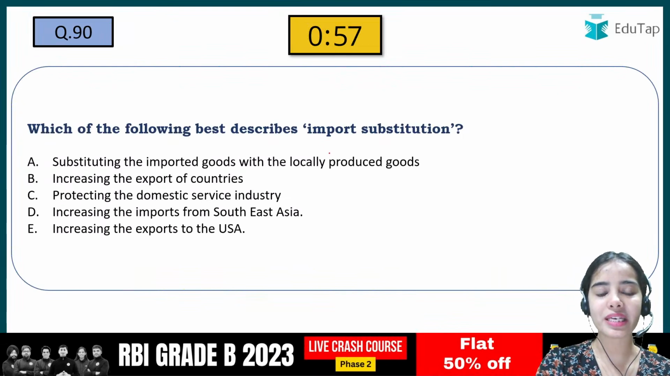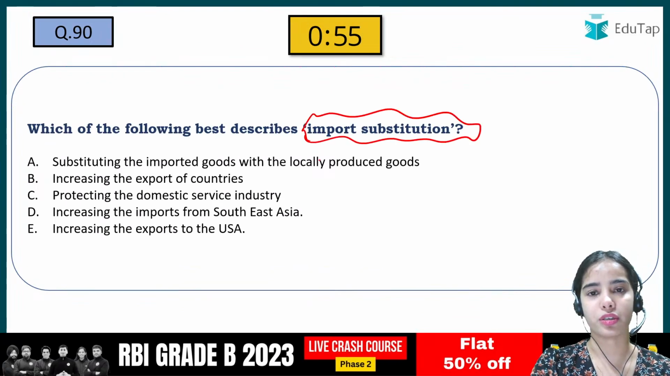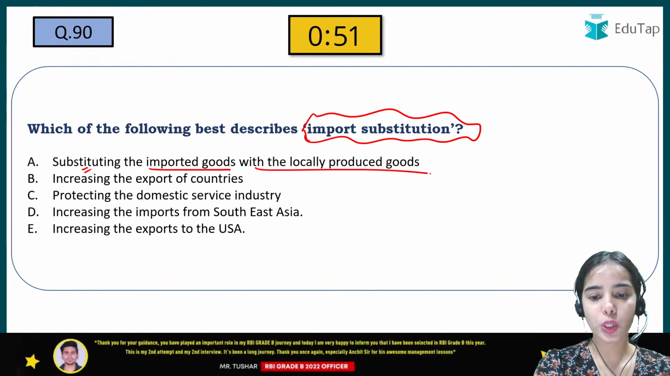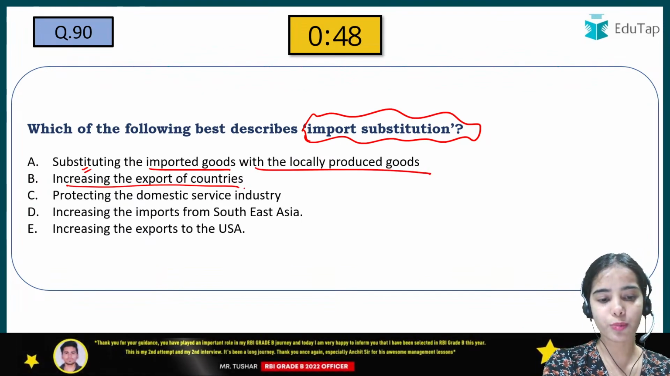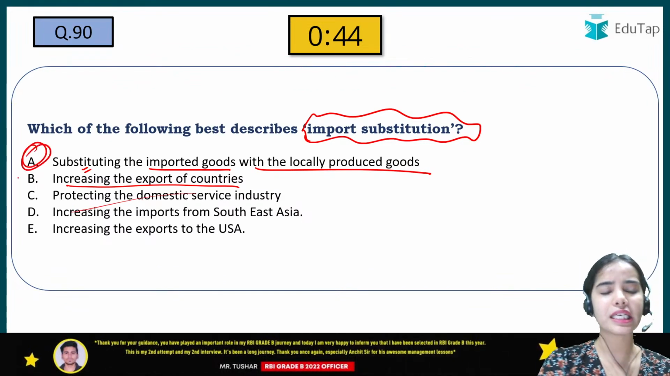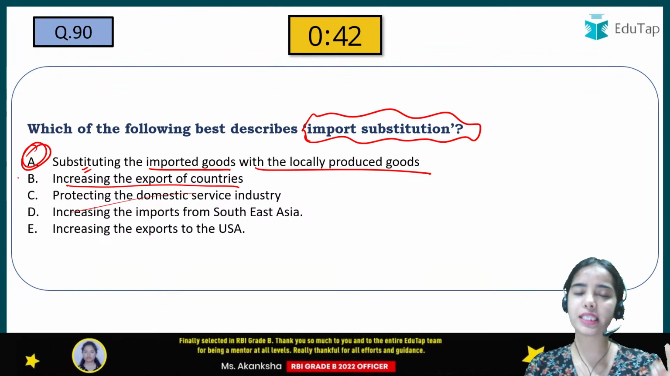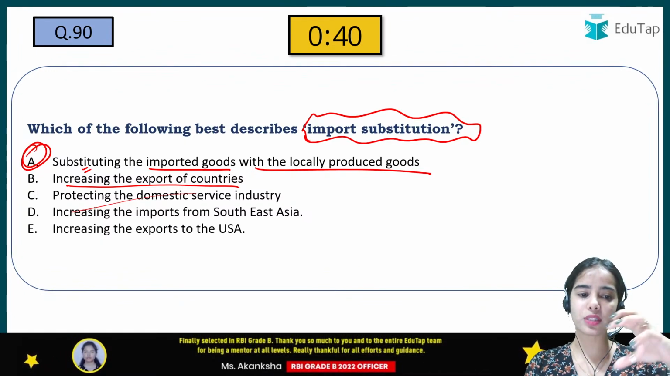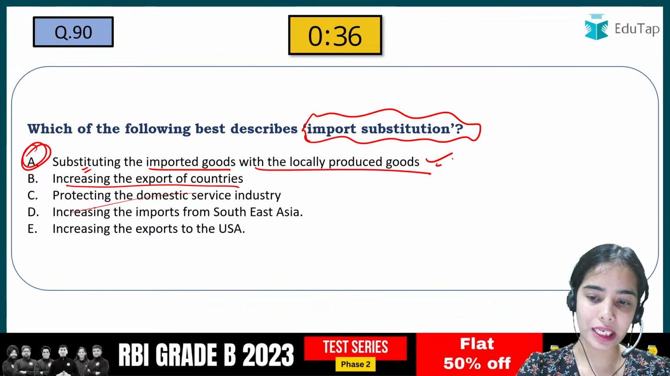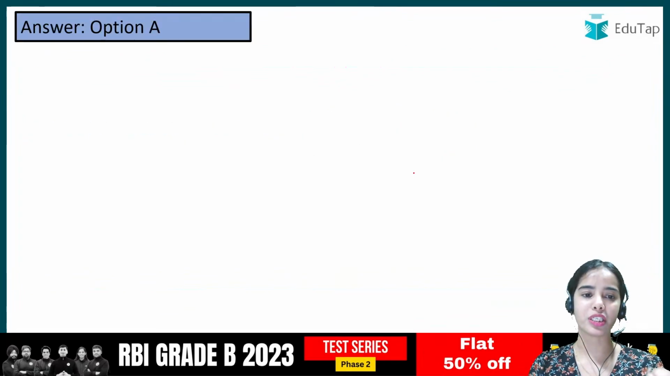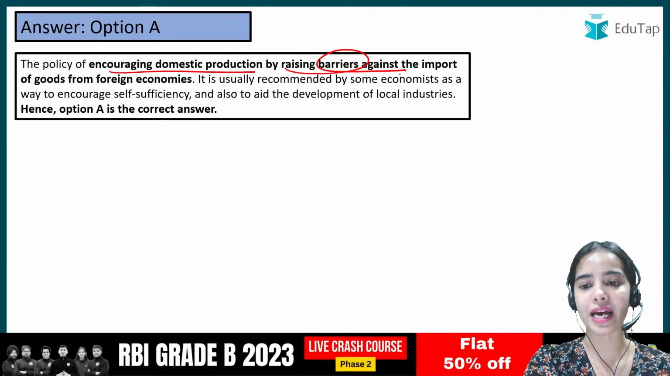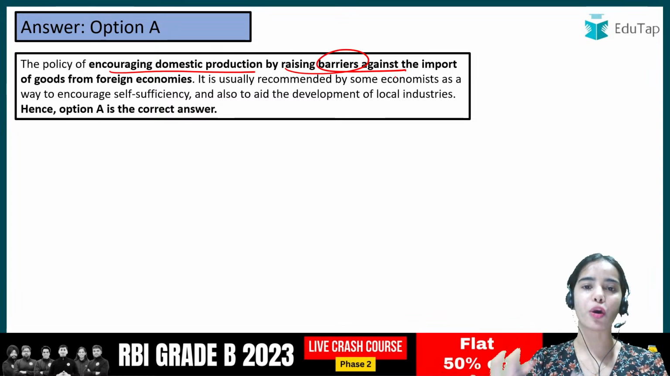Which of the following best describes import substitution? So here, substituting the imported goods with locally produced goods, increasing the export of the countries, protecting the domestic service industry. So just by seeing option A, you should be able to tell that yes, A is the correct answer. We try to substitute the imported goods with locally produced goods. So this is the correct answer. This is the import substitution that is happening. So it is encouraging domestic production by raising the barriers against the imports of goods from foreign countries.